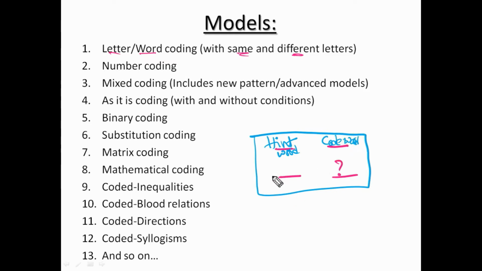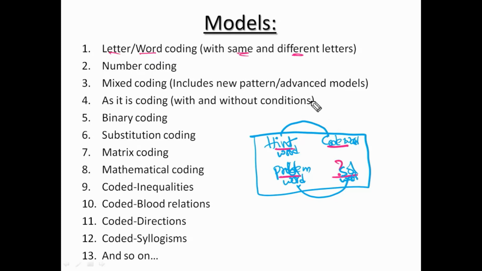Okay. And the next word is the problem word or question word. And we have to give the answer word as the answer or solution word. Problem word and solution word, or question word and answer word. Hint word and its code word. Problem word and its solution word.